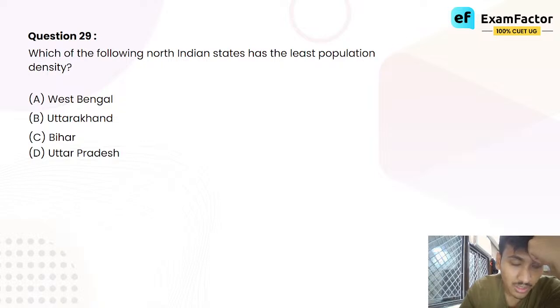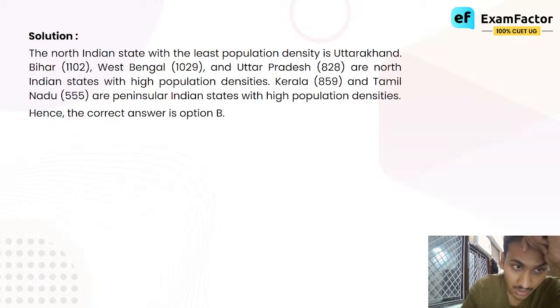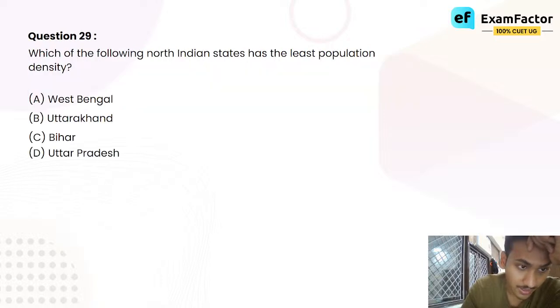Which of the following North Indian states has the least population density? West Bengal, Uttarakhand, Bihar, Uttar Pradesh. Tell me. Fairly easy. Fairly easy. The correct answer is Uttarakhand.